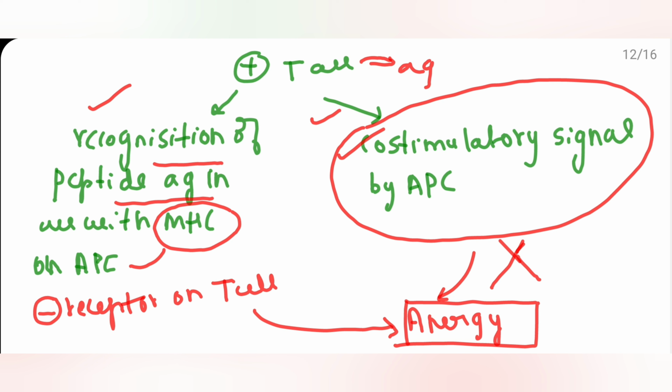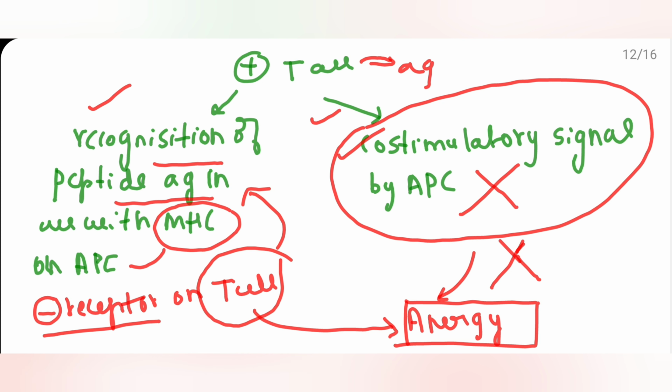Now what is anergy? There is absence of co-stimulatory signal by APC, or the receptor on the T cell for this recognition is absent. So the T cell doesn't have that receptor, or this co-stimulatory signal by APCs is eliminated. That process is known as anergy. Thereby the self-reactive T cell becomes functionally inactivated.